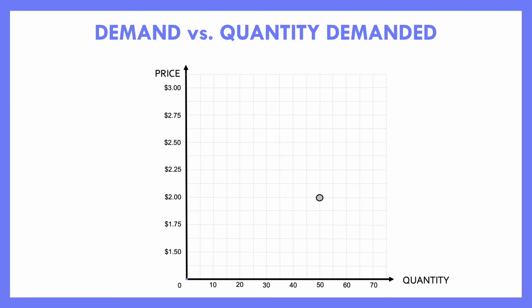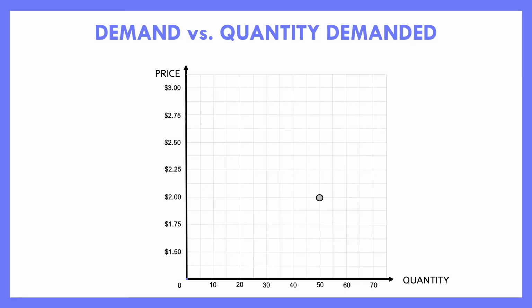Now, whenever we talk about demand, we have to be incredibly careful with the language we use. And here's what I mean. We're going to talk about demand and quantity demanded. And there is an incredibly big difference between the two. This is a difference that many points on your test hinge upon. So pay attention. This point right here, a single point you see on our graph, what that point is telling us is that at $2, the quantity demanded is 50 million gallons.